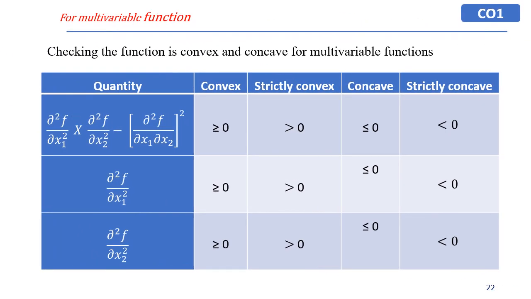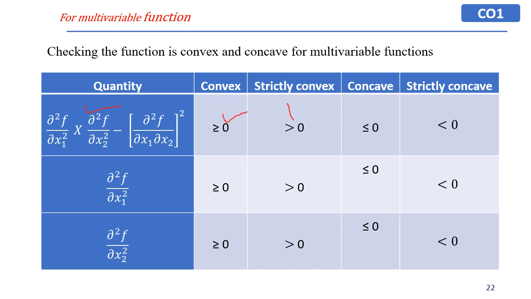Similarly, for a multivariable problem with variables like x1 and x2, we can check convexity or concavity using (∂²f/∂x1²)(∂²f/∂x2²) minus (∂²f/∂x1∂x2)². If this value is greater than or equal to 0, the function is convex.